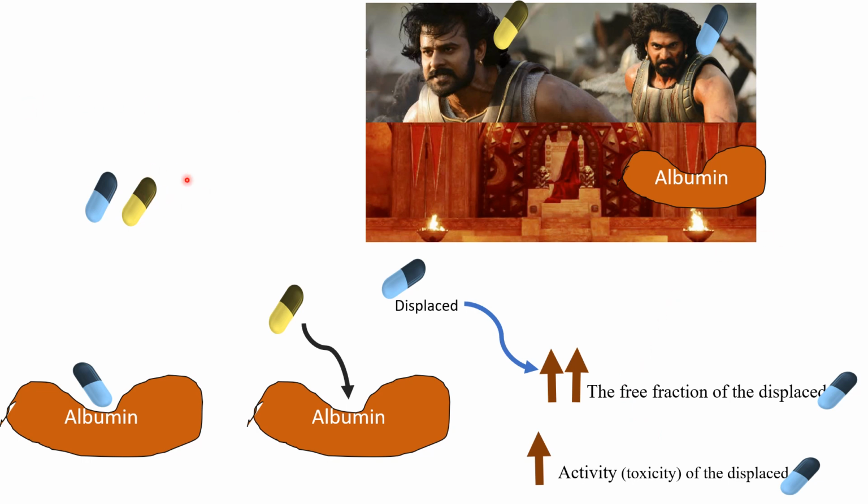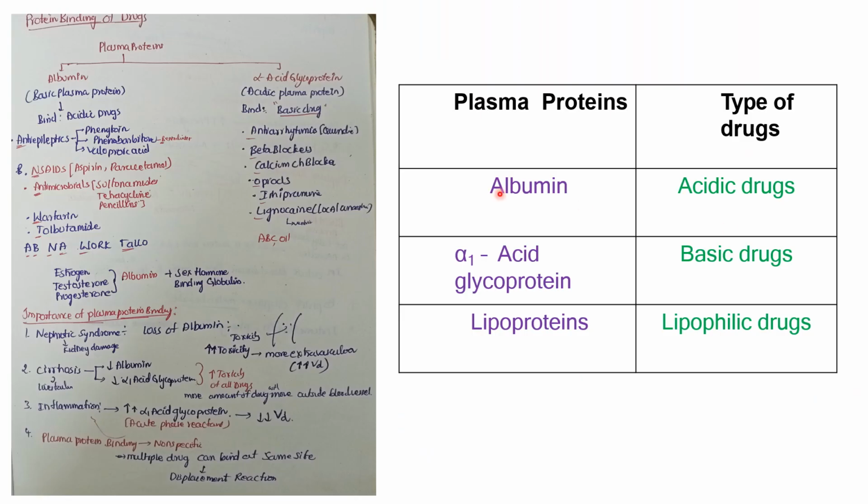So in this slide, what I want to tell is that drugs also compete with each other for binding to plasma protein. Next we'll go to the next slide. Now let's talk about protein binding. As seen in the previous video, albumin and alpha acid glycoprotein are the plasma proteins.